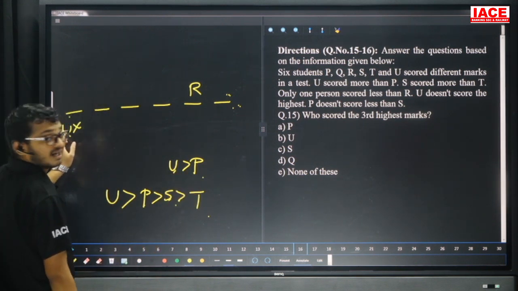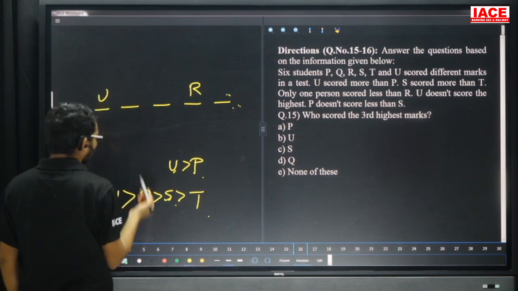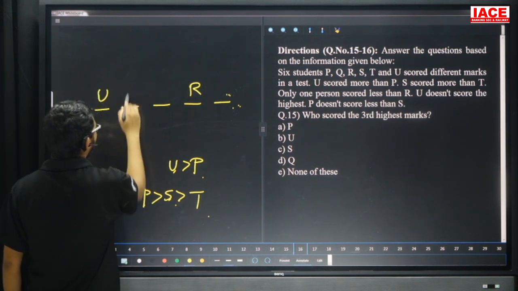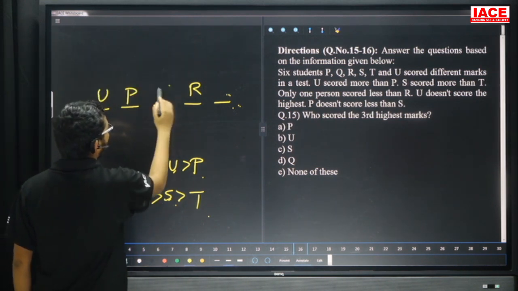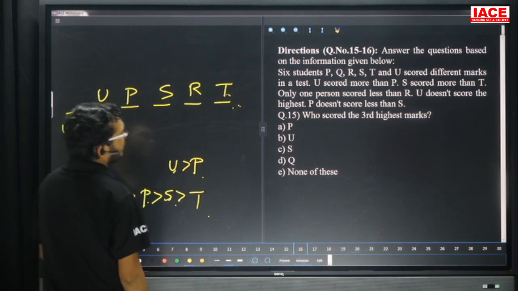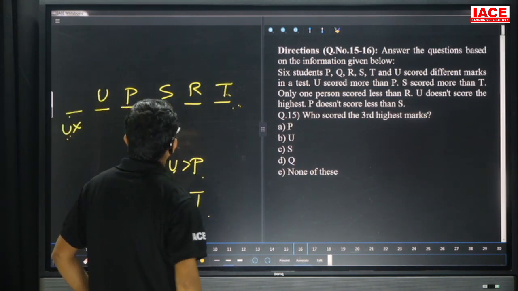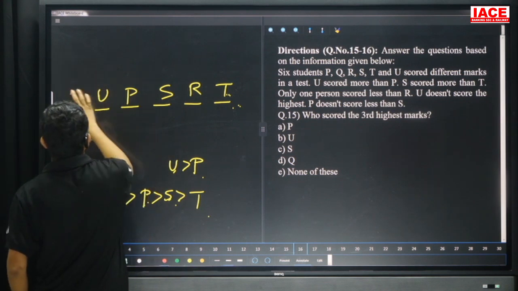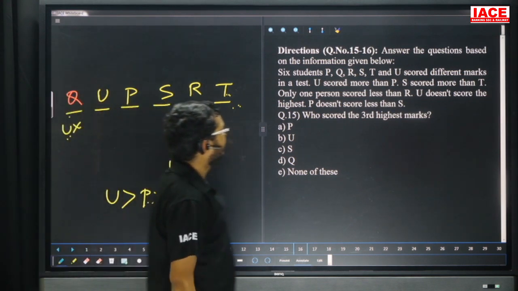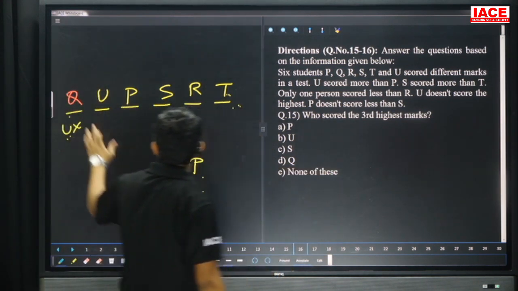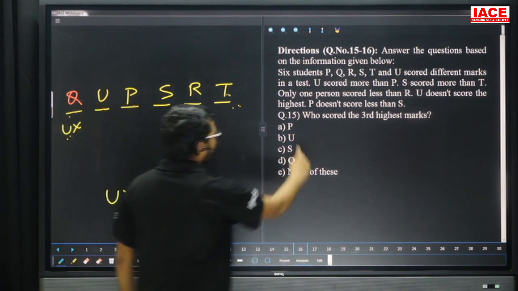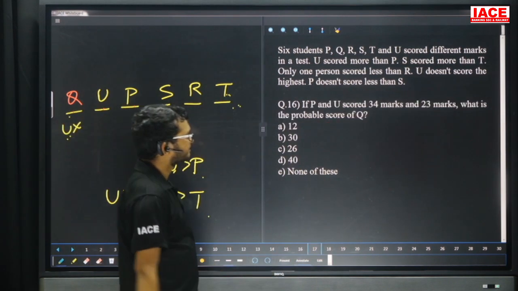But U is not the highest, so who is the highest? Take here U, then P, then S, and this one is T. Now the remaining is Q. Here Q is the remaining. Take your question number 15. Who scored the third highest? First highest Q, second highest U, third highest is P. Question number 15, option A.